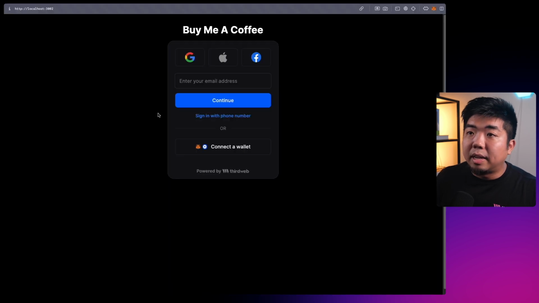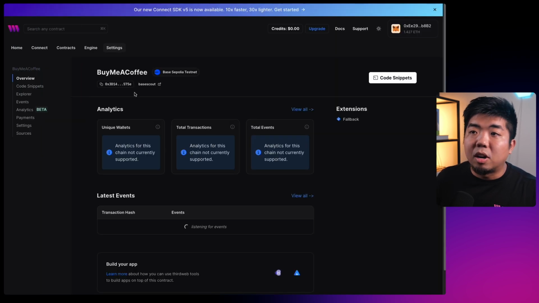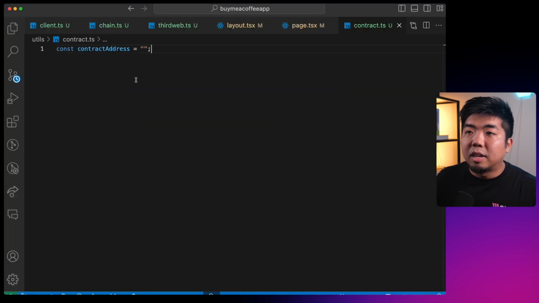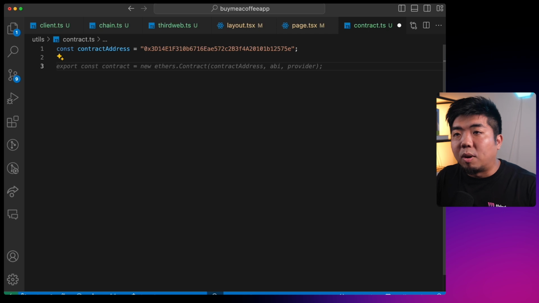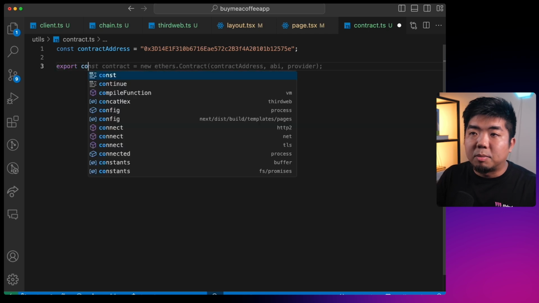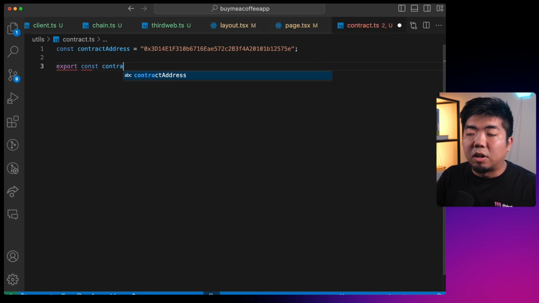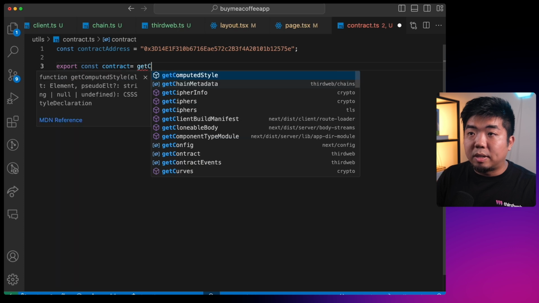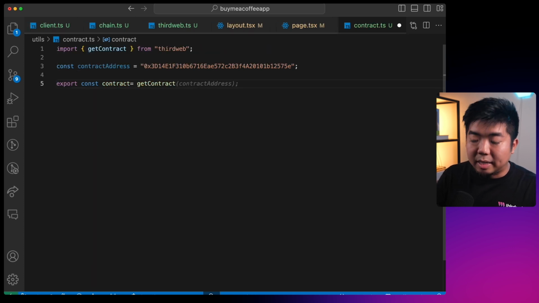So let me come back here. Let's find our Buy Me a Coffee contract here. We're going to copy our contract address, come back here and paste that in. And then we're going to create that wrapper for this contract. We're going to export a variable here called contract, and we're going to use getContract from the thirdweb Connect SDK.